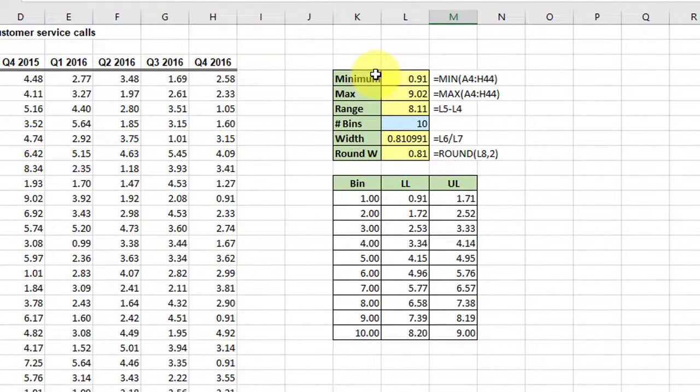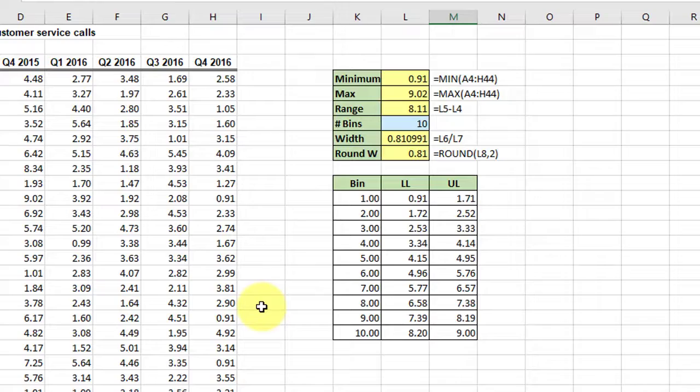I've gone ahead and done this preliminary work, found the minimum, maximum. From that I got the range, and the number of bins we were given by the problem. They wanted 10, and using that information you get the bin width, and then I round that off to 2 decimal places. Once I get the bin width and I need 10 bins, I set the lower limit at 0.91, add the bin width to get the upper limit, and then complete this setup. So we have this information.